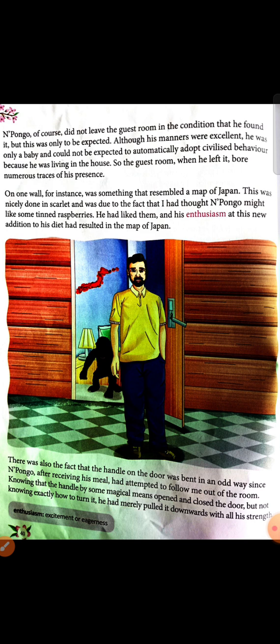He was only a baby. Pongo was only a baby chimpanzee, and could not be expected to automatically adopt civilized behavior because he was living in the house.